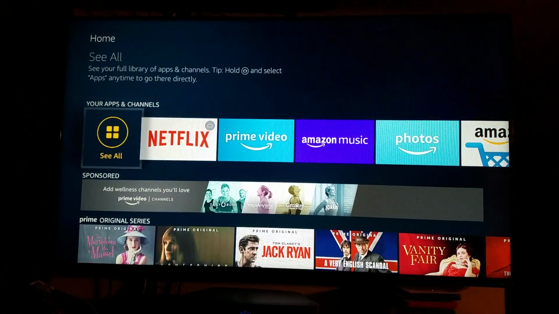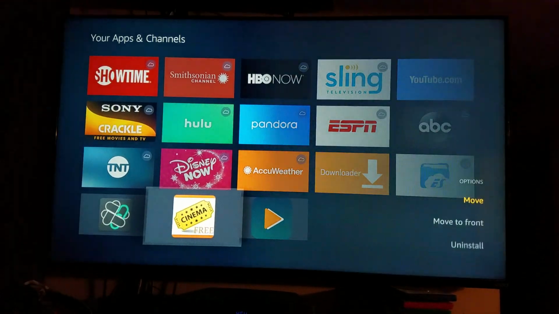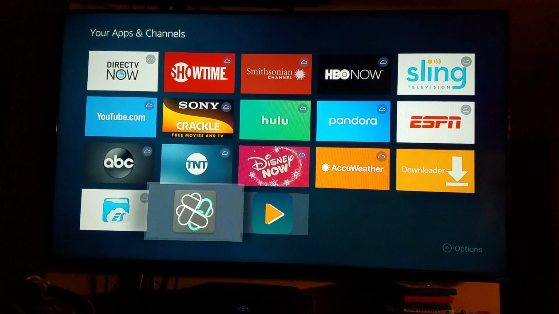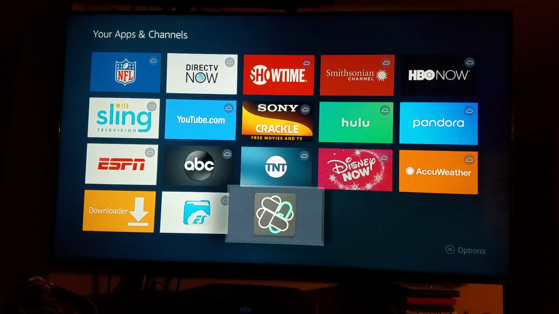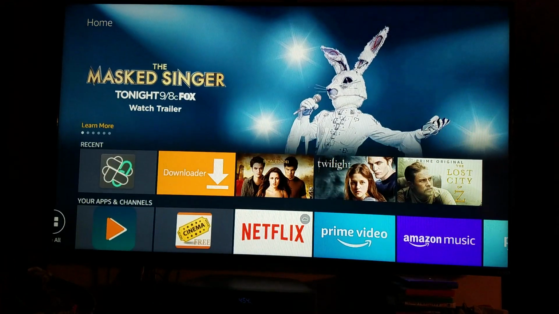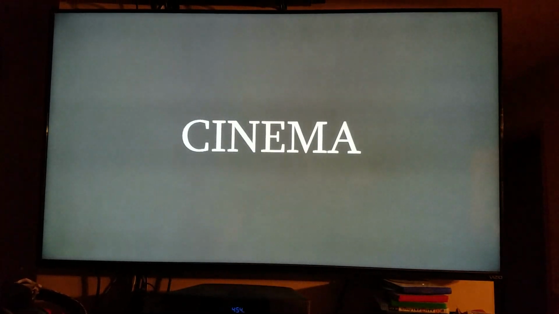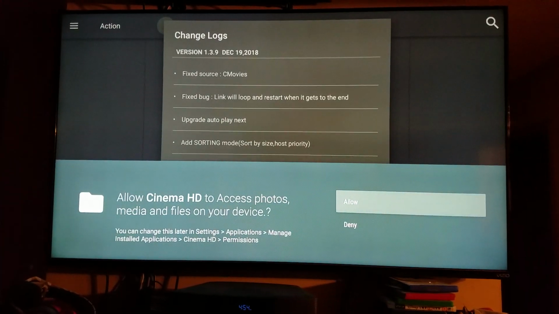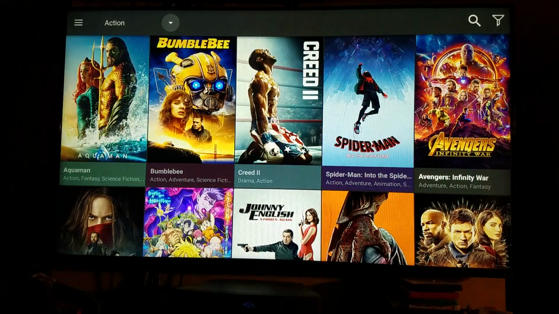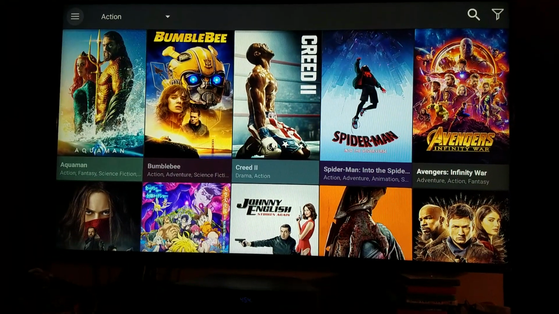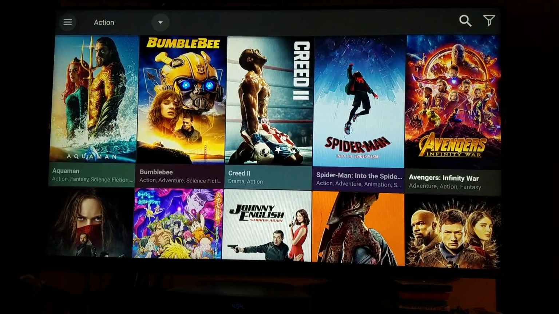But we'll find all of our apps here. And we'll scroll down and hit the option button. We'll just move that to the front. Option button, move this one to the front. That way when we pull them up, our apps, number 1 and 2.